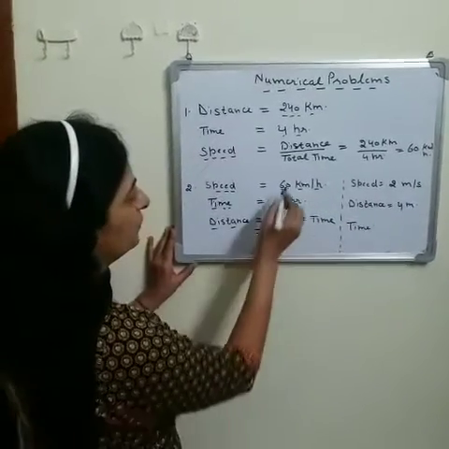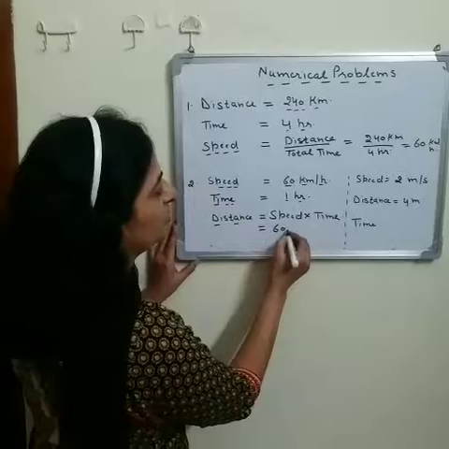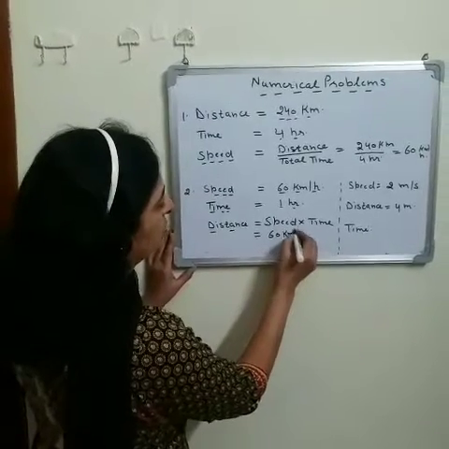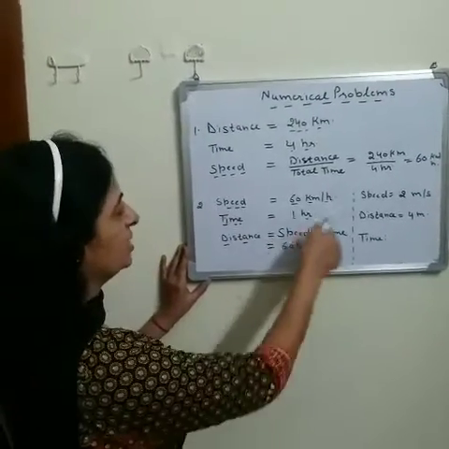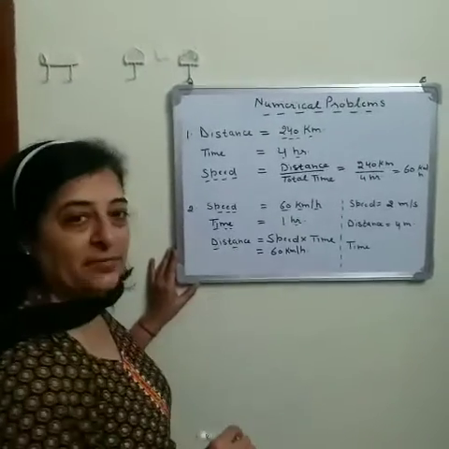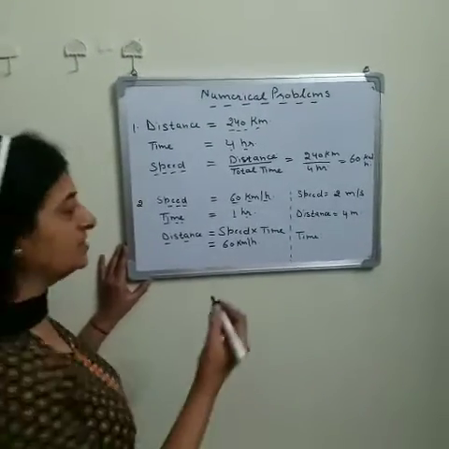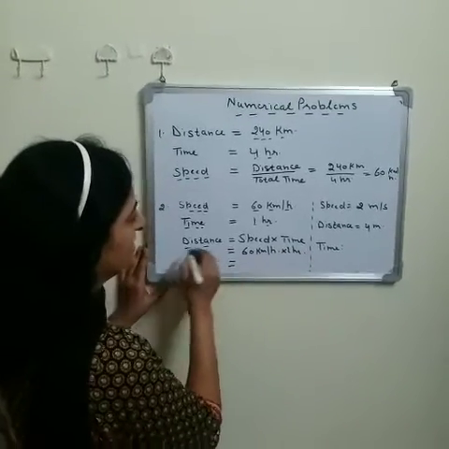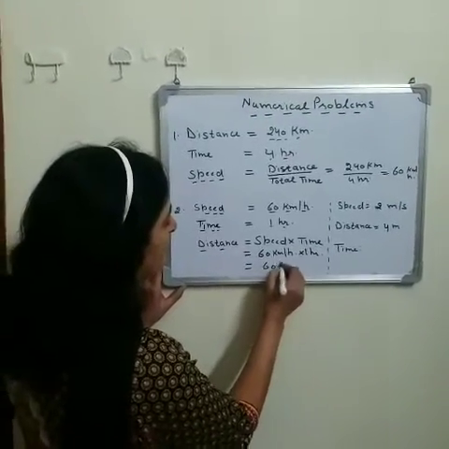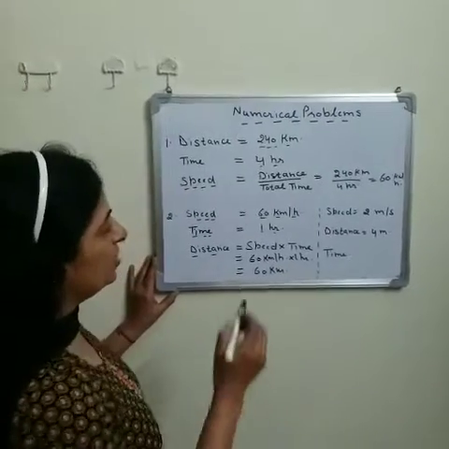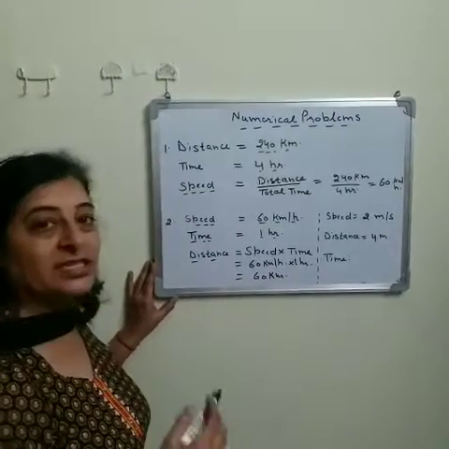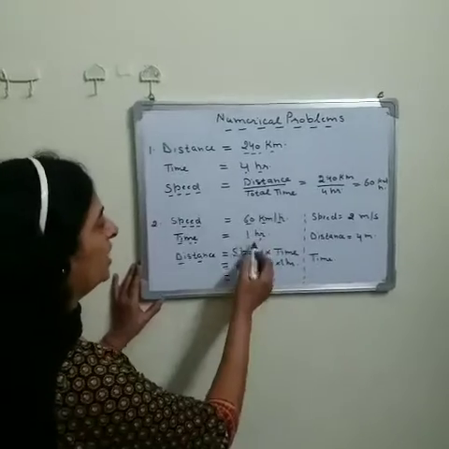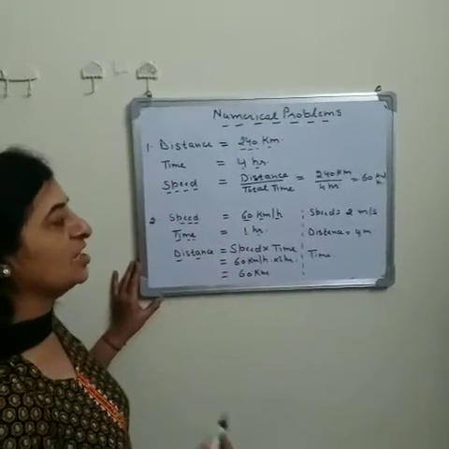So what is the speed of the object? It is 60 km per hour. So we write down the speed is 60 km per hour. And what is the time taken by the object to cover that distance? It is 1 hour. So what is the distance? The distance is 60 km. So the 60 km distance is covered by an object in 1 hour at the speed of 60 km per hour.